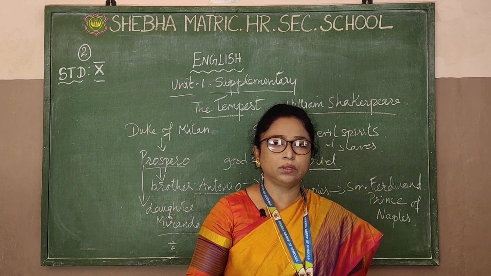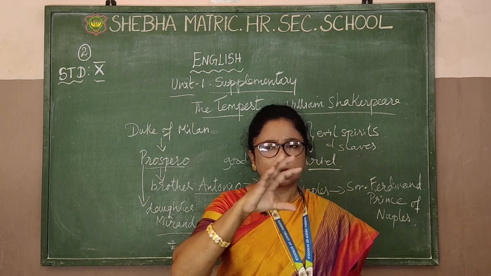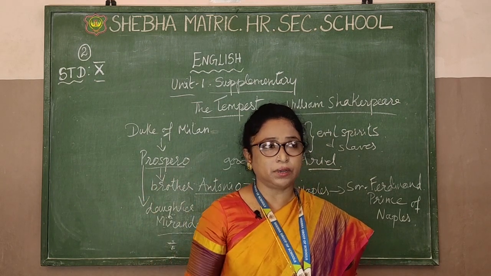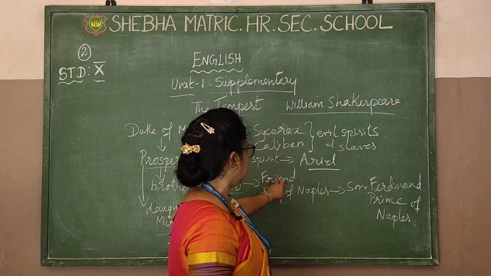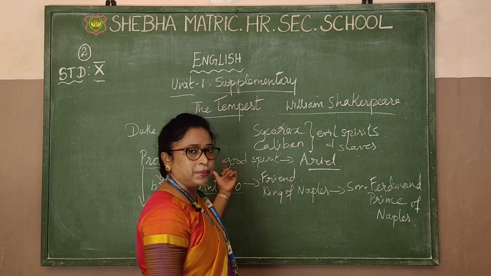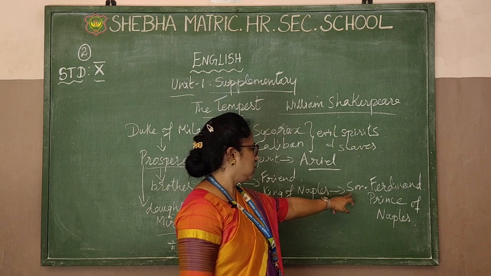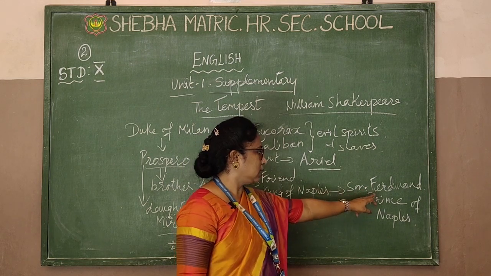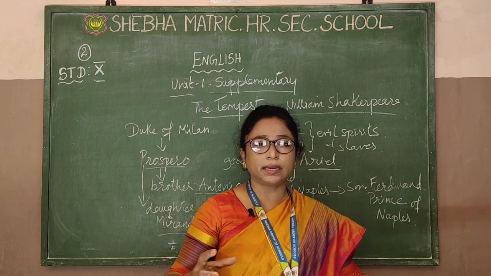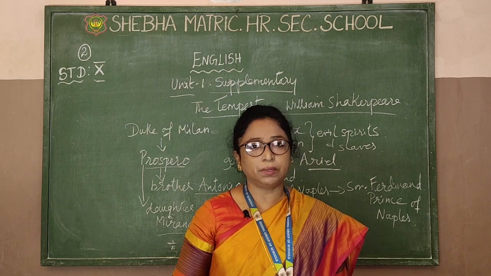Slowly, Antonio tried to usurp the whole kingdom. And one day, with the help of his best friend, the King of Naples, the next kingdom to Milan, whose son is Ferdinand, Prince of Naples, he tried to banish his older brother Prospero from the kingdom itself.